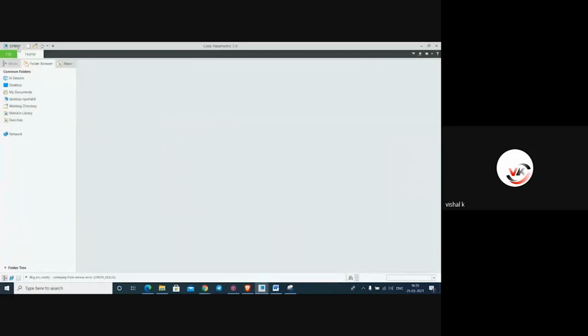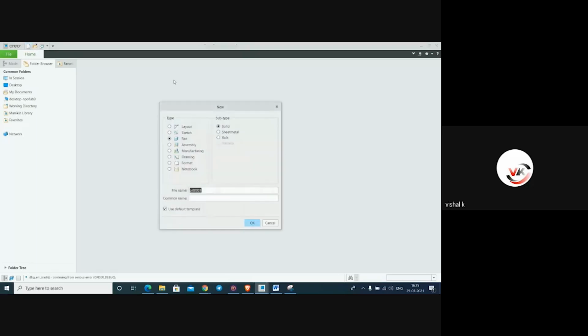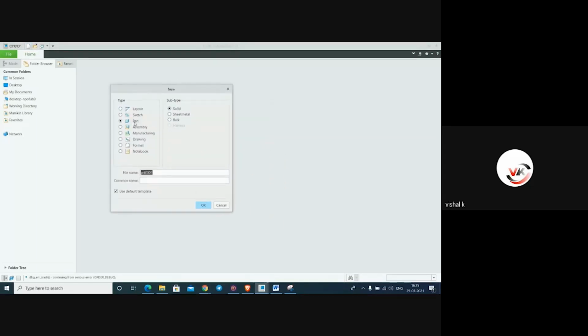So first of all, we will create a new file, and this is the model tree. I will explain this first. Display information. We'll create a new part. Here you can create sketch, part modeling, assembly, drawing, and sheet metal, and here are the file name, common name, and use default template. First we will take a look at the sketcher interface. In the sketcher interface, select sketch, put in the file name, and say okay.